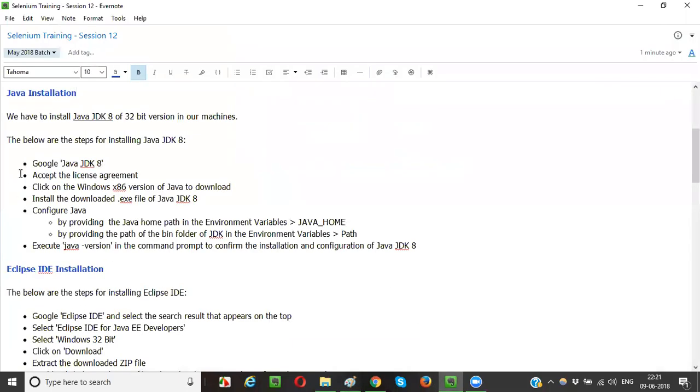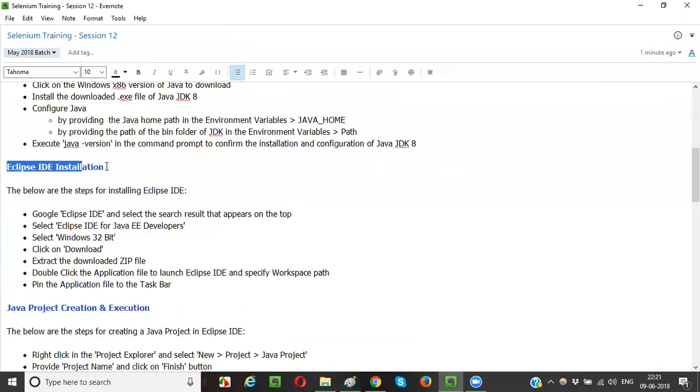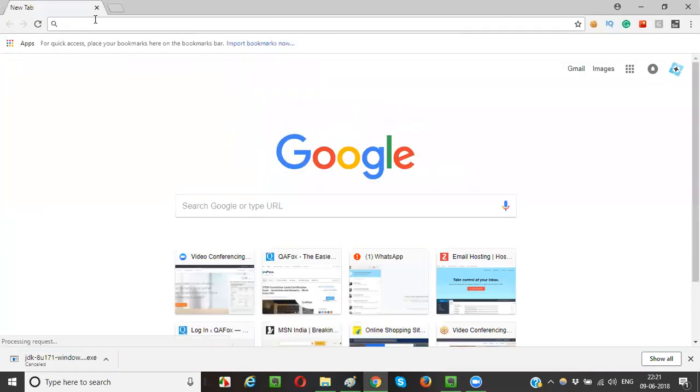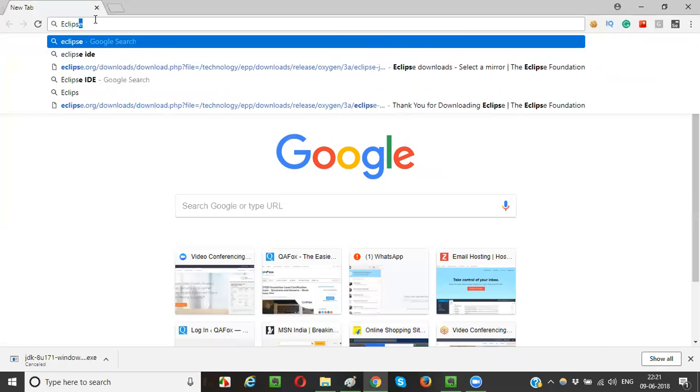Let's move ahead. Now that's more introduction about Eclipse IDE and how to install it. The below are a few steps for installing Eclipse IDE on our machine, guys. Let me install it now. Google Eclipse IDE. Just go to Google and search for Eclipse IDE.